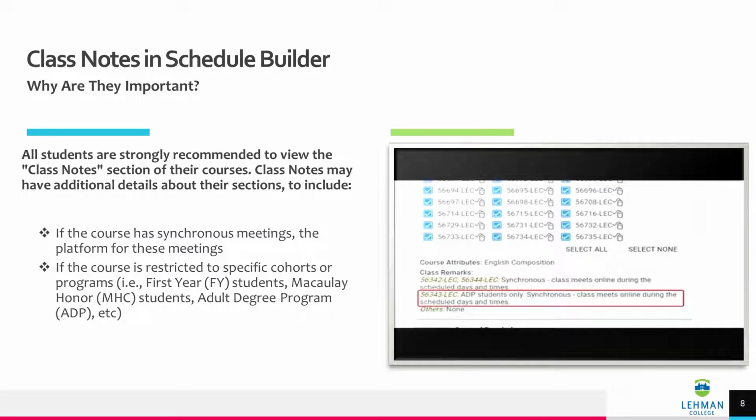All students are strongly recommended to view the class notes section of their courses. Class notes may have additional details about their sections to include if the course will have synchronous meetings, and if so, the platform for these meetings. Some examples might include Blackboard Collaborate Ultra, Google Meet, Microsoft Teams, WebEx, and more. They may also say if the course is restricted to specific cohorts or programs. Some examples include first-year students, Macaulay Honor students, or adult degree program students. We have included a short video to further expand on how students may view class notes in Schedule Builder.